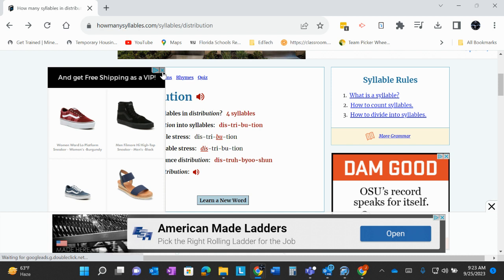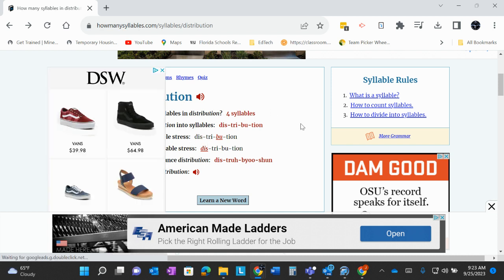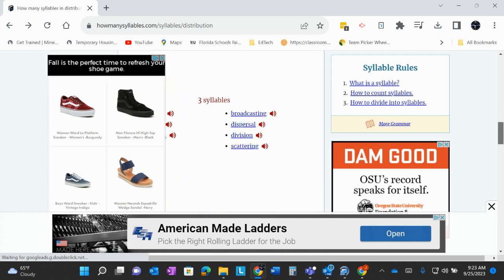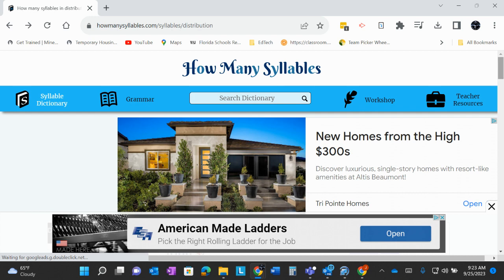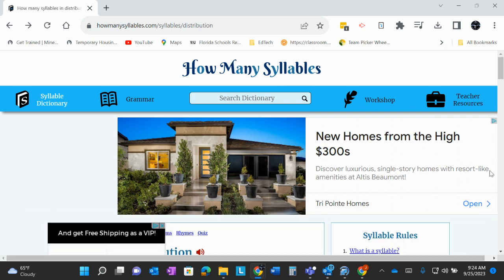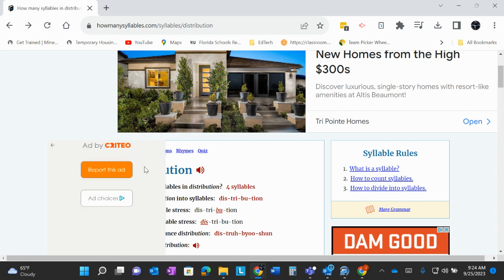Wow, a lot of ads. Sorry about that. There we go. Oh, it's covering everything up. That's weird. Let's get rid of that. Maybe I can do that. And nope, it's still doing it.